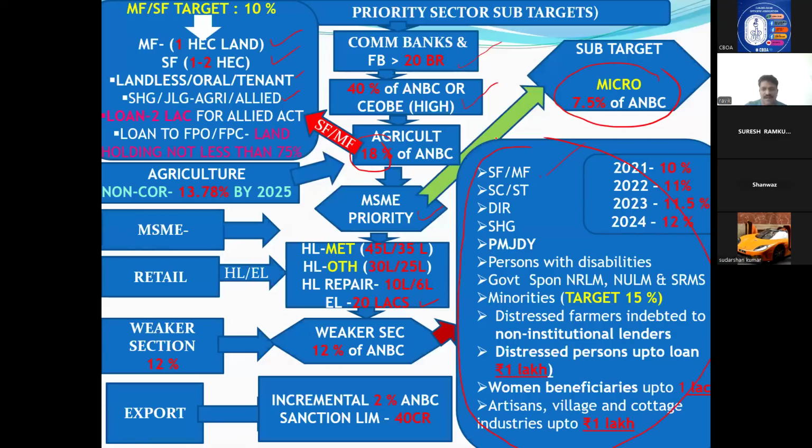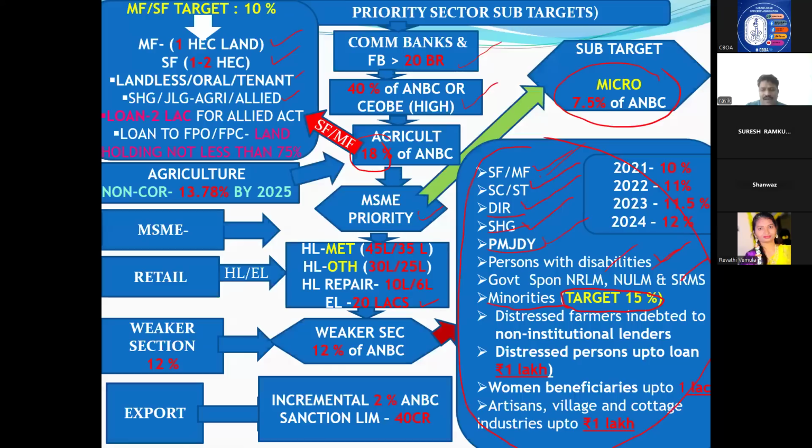First of all, small farmer, marginal farmer, SC, ST, DIR, SHG loans, PMJDY loans, very small loans, generally what we give to poor people. SHG groups, SC, ST, physically challenged people, government sponsored schemes like NRLM, NULM, SRMS, minorities. There is already always a 15% target for minorities, remember.